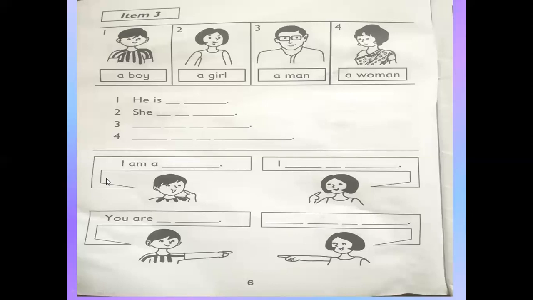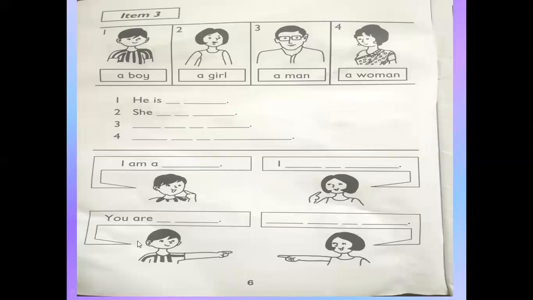Now listen again to these 4 sentences. I am a boy. What will we write here? Boy, for this boy. Now for this girl, I am a girl.